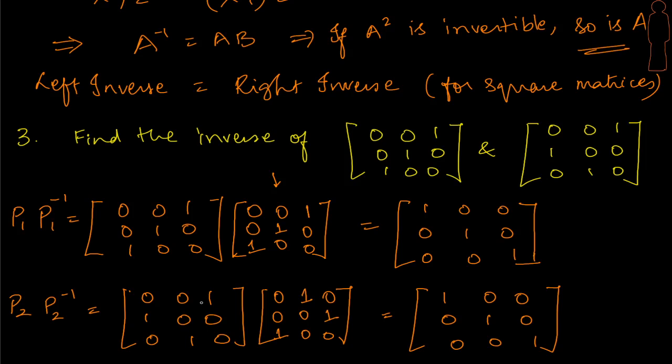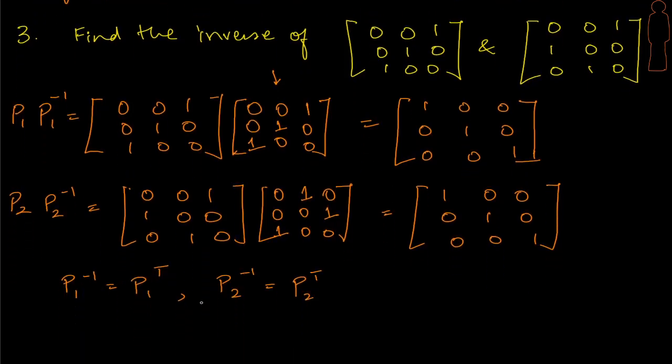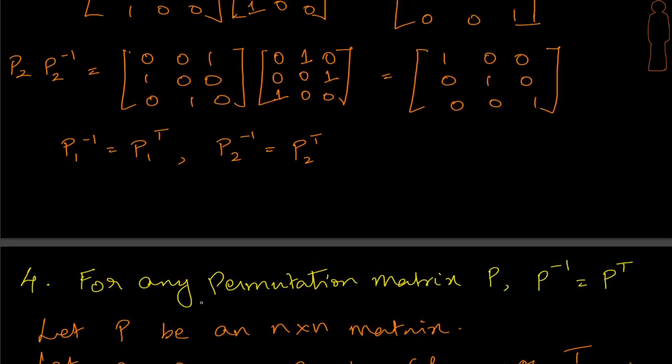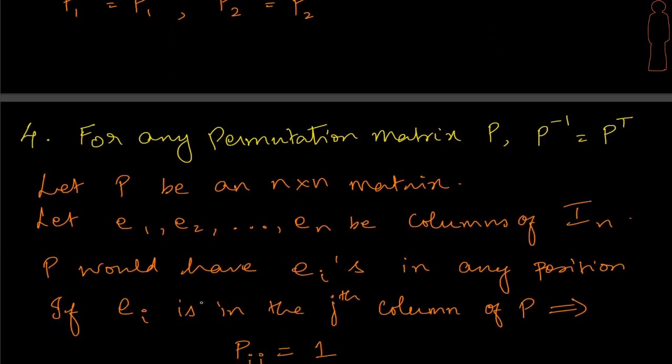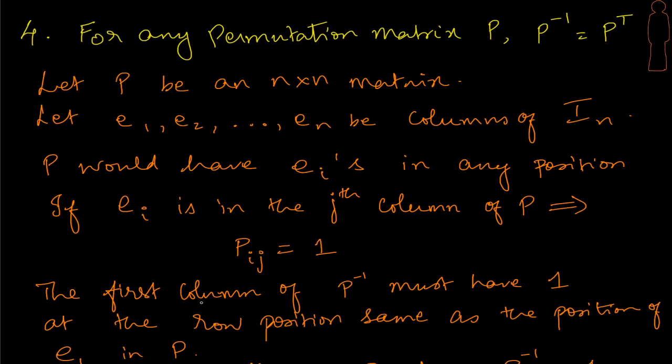Okay, is it possible to prove this? So this is what we found. Is it possible for us to prove this, saying that for any permutation matrix P, the inverse has got to be the transpose of the permutation matrix? Let's try. So again, the two most important pictures come to our aid: the column view of multiplication and the row view of multiplication, and the idea of the definition of transpose. So let's look at it.